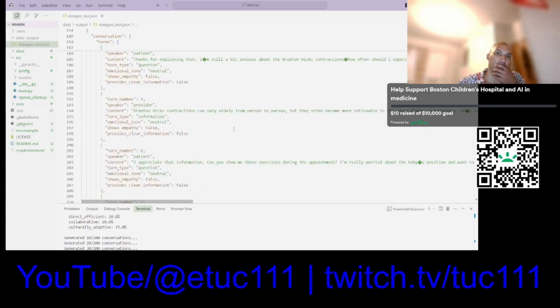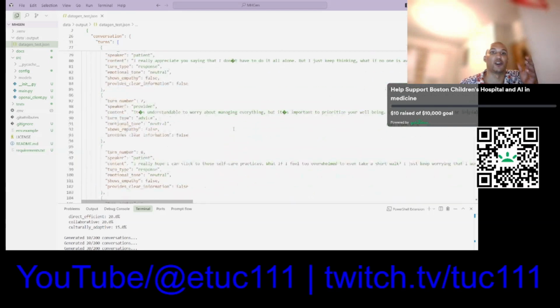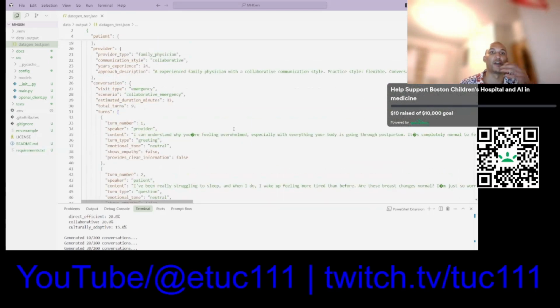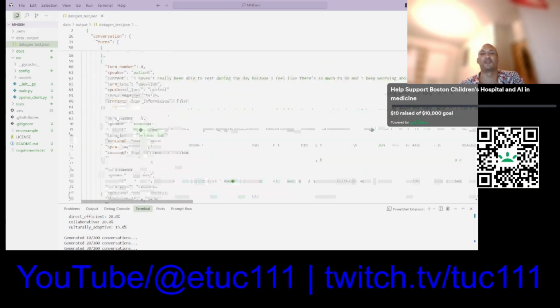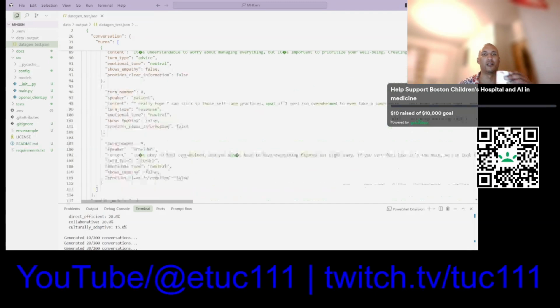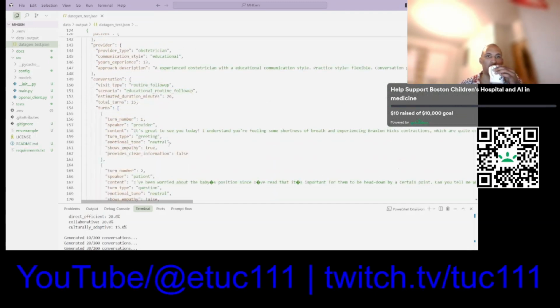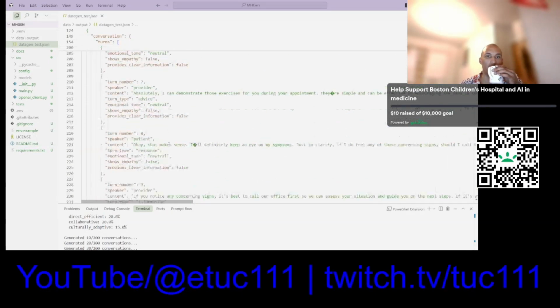So each turn of the conversation, it divides the data into conversations, and then it has a turn number, the speaker, the content, the turn type, the emotional tone, and the empathy, and provides clear information. I don't know how it's determining that. It looks like it's always false. Oh no, never mind.